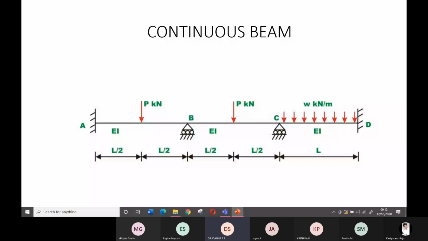Maybe other forces are also there, such as torsional force. The best example I told them: when your cloth is wet, how do you squeeze the water out? You put a clockwise moment on one hand and an anti-clockwise moment on the other hand. You are twisting your cloth to make the water come out. In the same way, the beam may also be subjected to torsional effects if lateral loads are coming. But in this class, we will concentrate only on bending and shear.